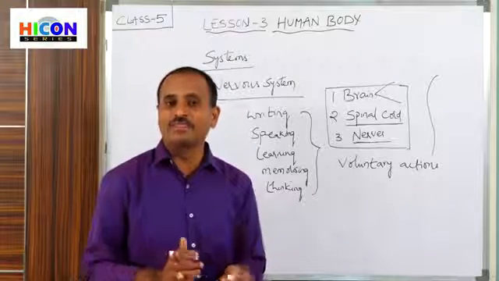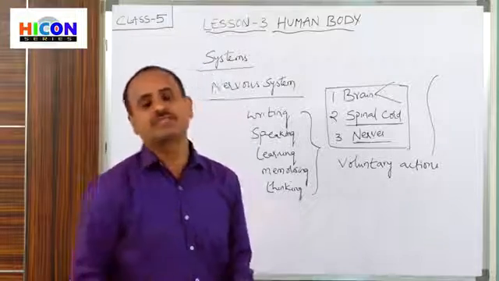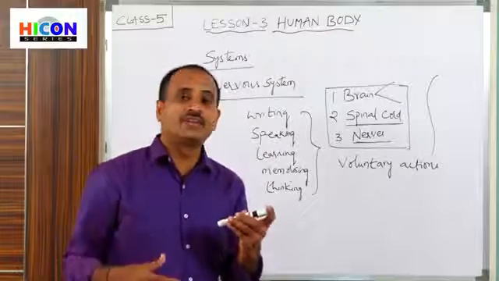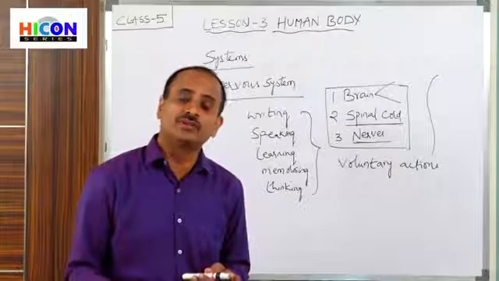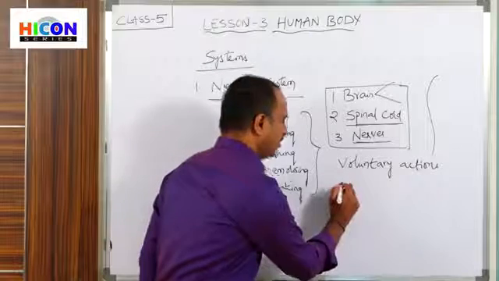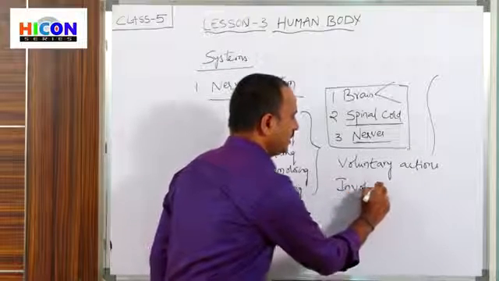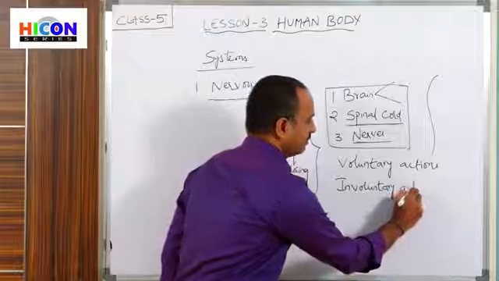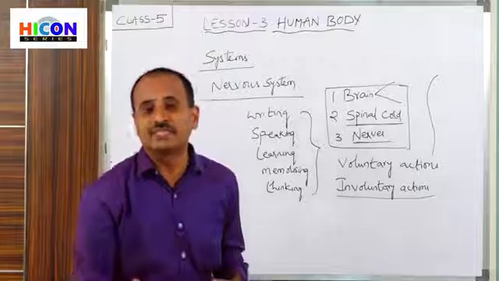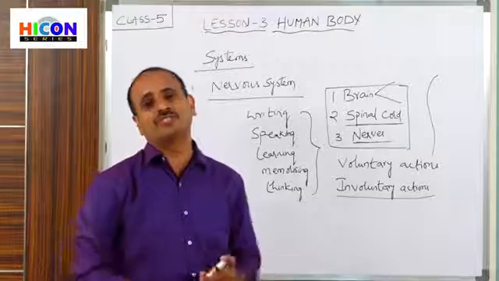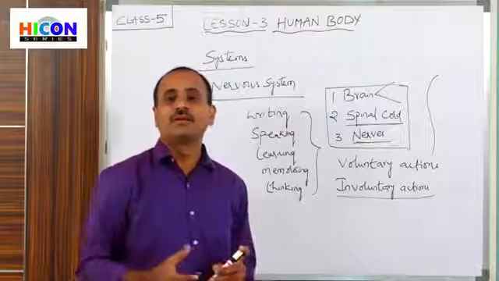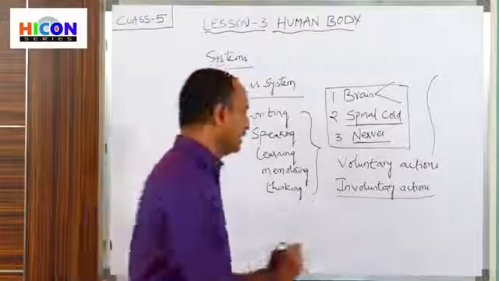So children, some actions are not in our consciousness. That means some actions in our human body are not under our control and we do not sense them, and those are carried out without our consciousness. Those actions are called involuntary actions. Can you give an example for involuntary actions? Those actions which are carried out without knowing. For example, blinking of eyes.